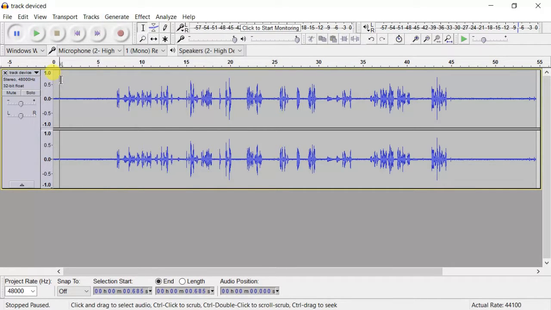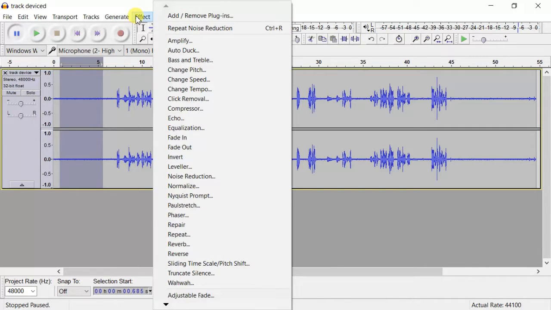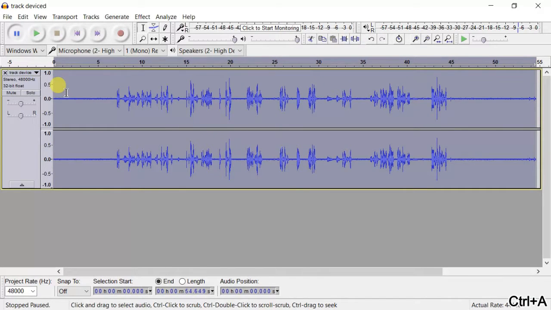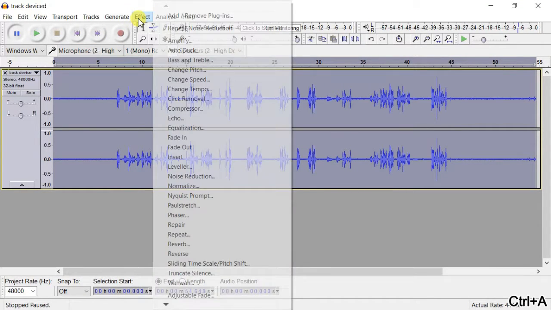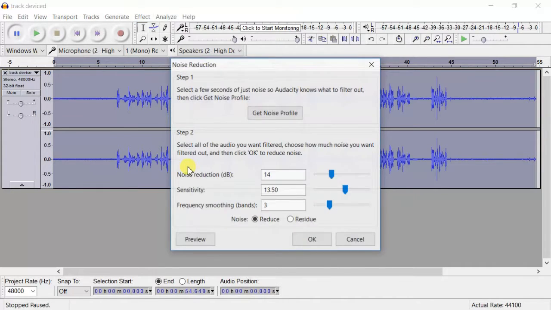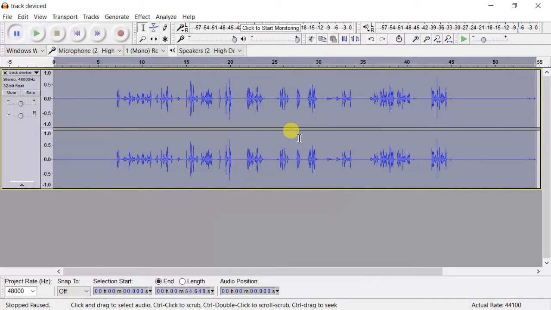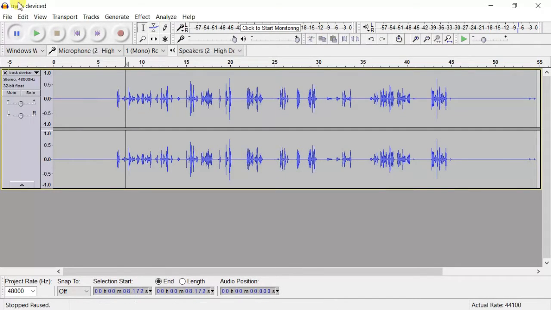So if you are not satisfied with the removing of the background noise, you can do the same steps. I'll show you once more. Select it, go to Effects and Noise Reduction. Click Get Noise Profile and click Ctrl A and again go to Effects, Noise Reduction and then click OK. This will take some time.